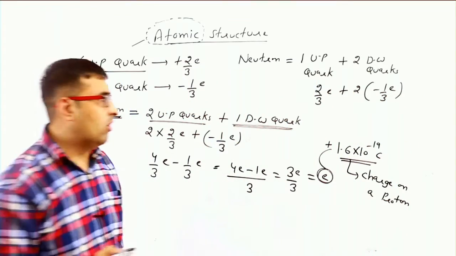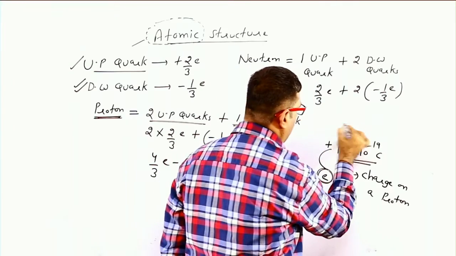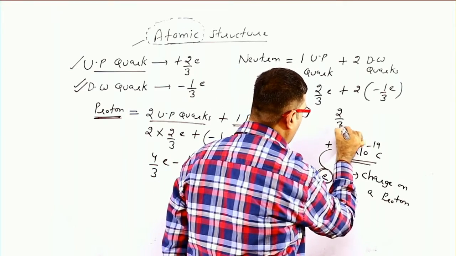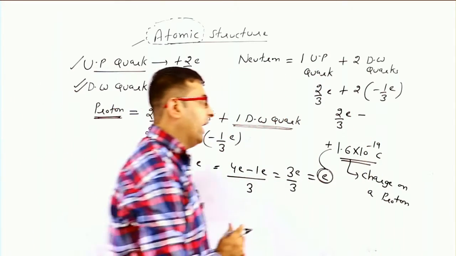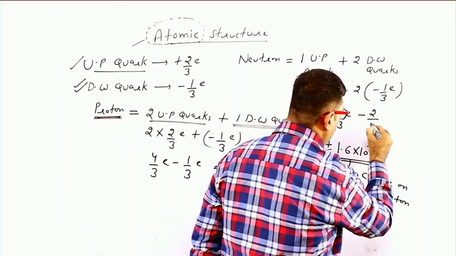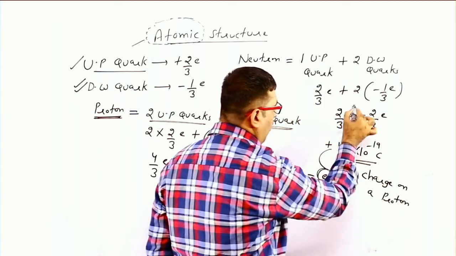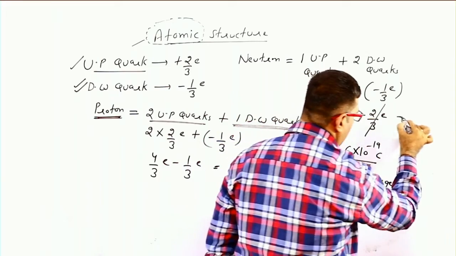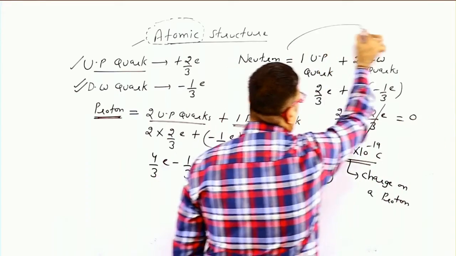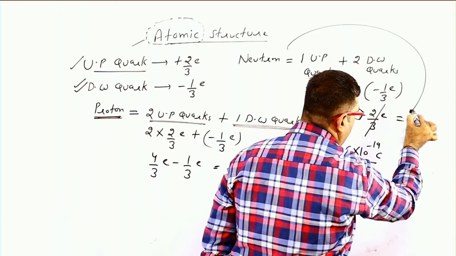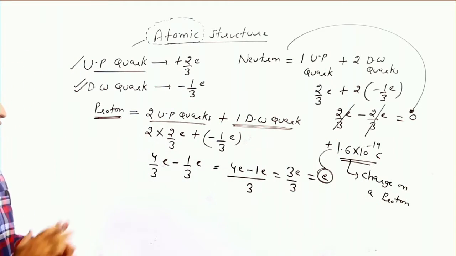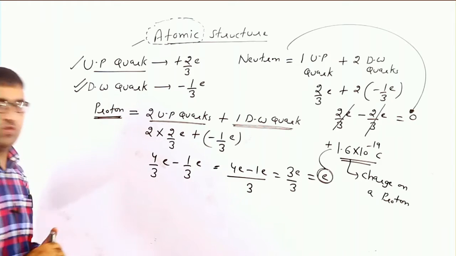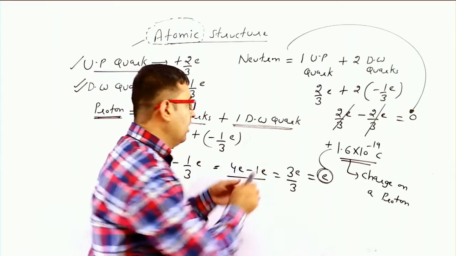Now we will solve this by taking LCM. 2 by 3 e, and we multiply 2 with minus 1 by 3 e, which becomes minus 2 by 3 e. Now 2 by 3 e minus 2 by 3 e becomes 0. So the neutron has no charge. So neutron is a neutral subatomic particle. So this is our explanation. Proton has a positive charge and neutron is neutral.